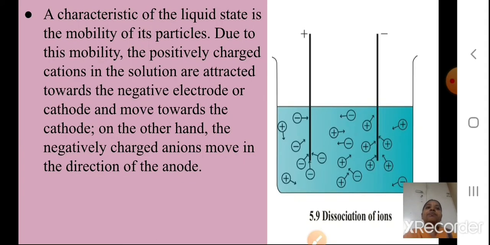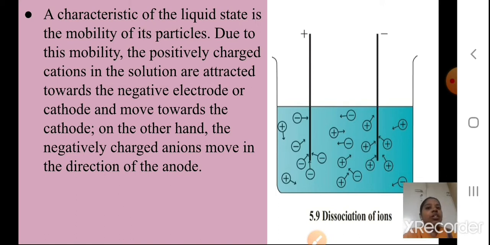We'll continue. A characteristic of the liquid state is the mobility of its particles. Mobility means movement of the particles. Due to this mobility, the positively charged cations in the solution are attracted towards the negative electrode.